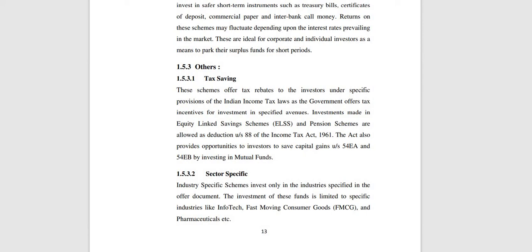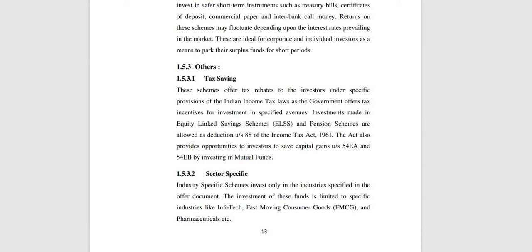Then load and no load funds. What is a load fund? A load fund is one that charges a percentage of net asset value for entry or exit. For entry and exit, some charge will be there. That is the load fund.